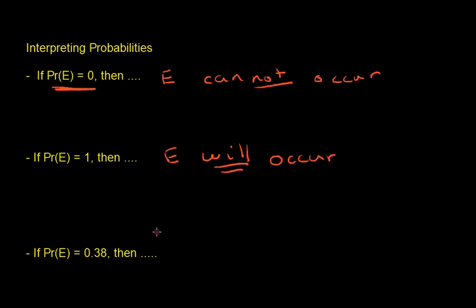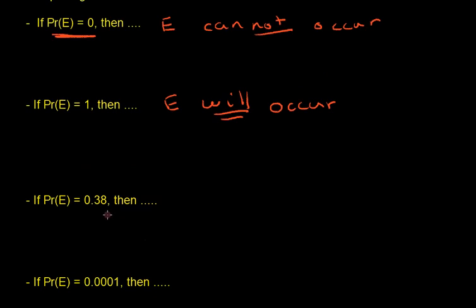If the probability of an event is 38% or 0.38, then the way we would interpret this is, like I said, we often interpret probabilities using percentages, but the probability itself is actually a decimal. So if the probability of the event is 0.38, then the event E will occur 38% of the time.